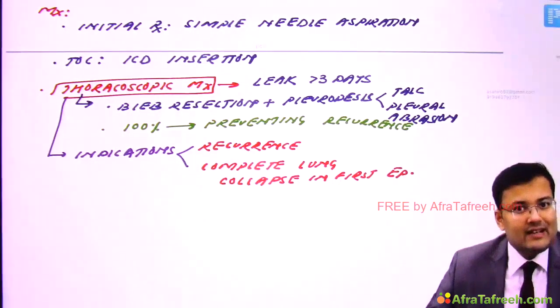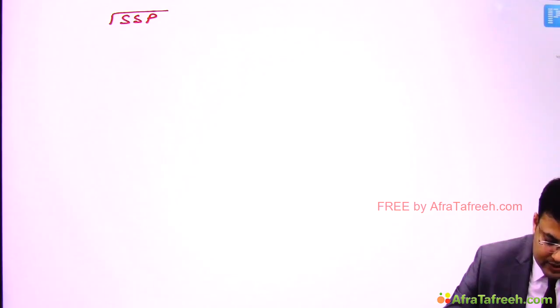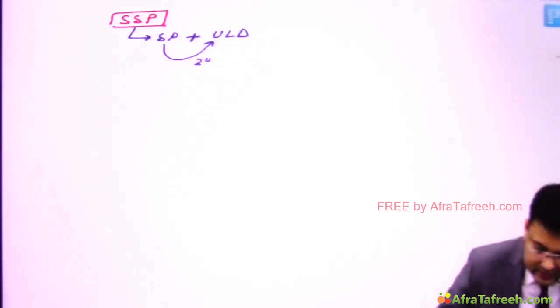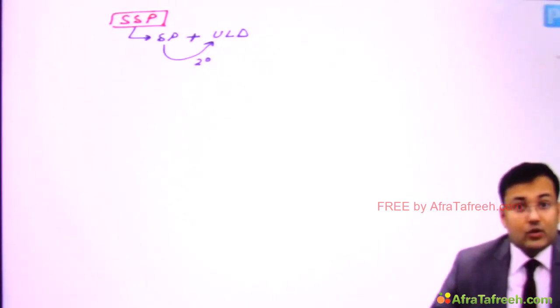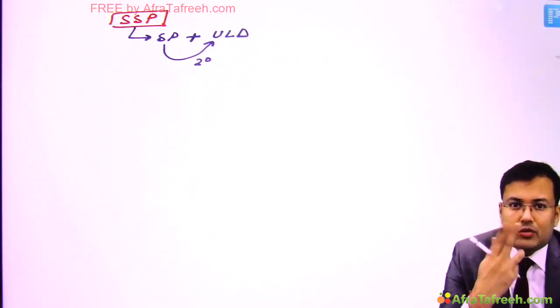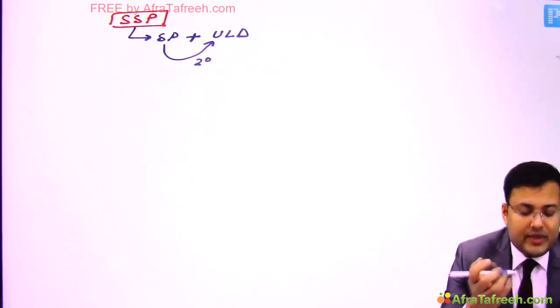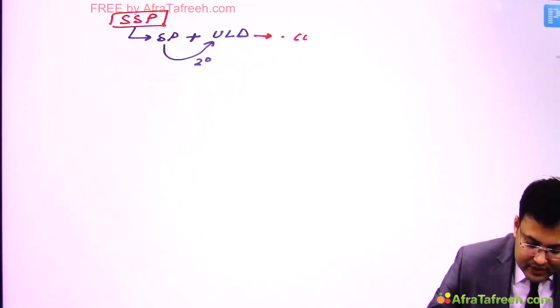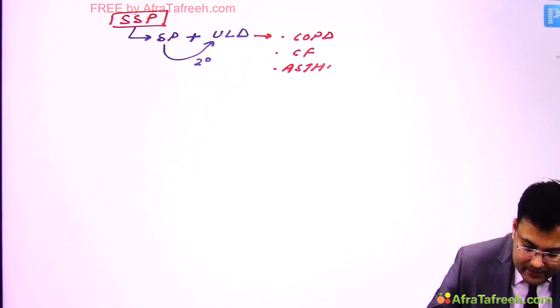Now see secondary spontaneous pneumothorax. So what's the problem here? In this patient there is spontaneous pneumothorax, and this is because of underlying lung disease, so it is secondary to underlying lung disease. Generally these patients are smokers, BD smokers or cigarette smokers. So these patients have COPD. Some patients have cystic fibrosis and asthma.